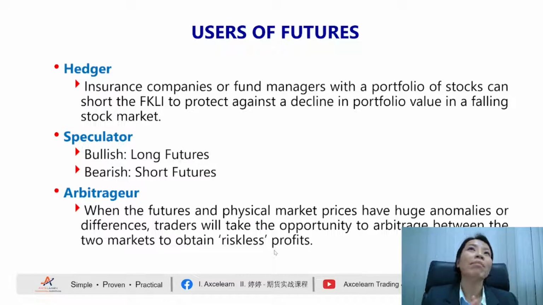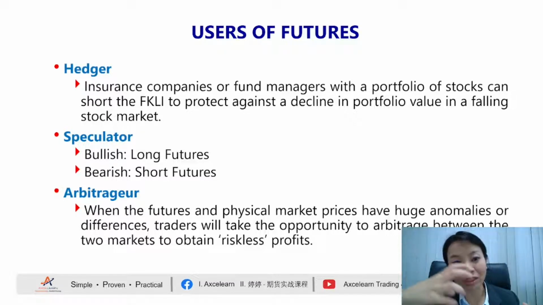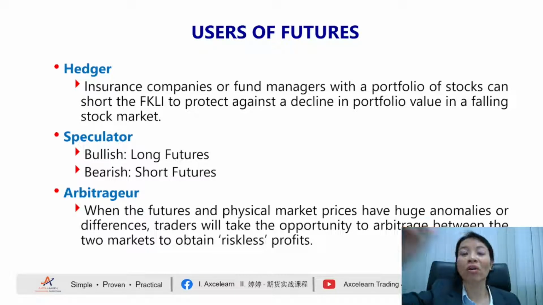So for example, some of the traders, they will buy the FCPO market, then they will sell in the soybean market because they consider these as 2 same products. Because you can replace, it's a complement product, you can replace at any time. So you can trade, for example, in the Malaysian market, then you sell another country's or another exchange's products. So this is what we call an arbitrager. You buy at a lower price market and sell it in a higher price market, and you can make the differences. That is your riskless profit.